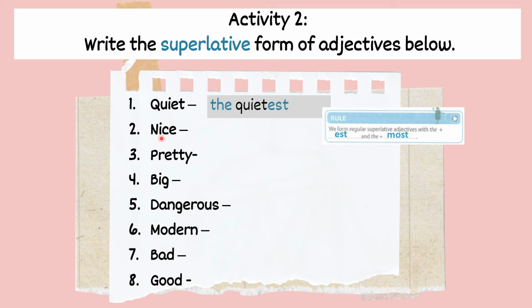This short adjective end with e, nya berakhir dengan huruf e. Do we need to double the letter e? Do we have to put it become niceest? No, since this adjective end with letter e, so you don't have to double the letter e. Satu aja e, so it become the nicest. Tak perlu gandakan huruf e. So the nicest.